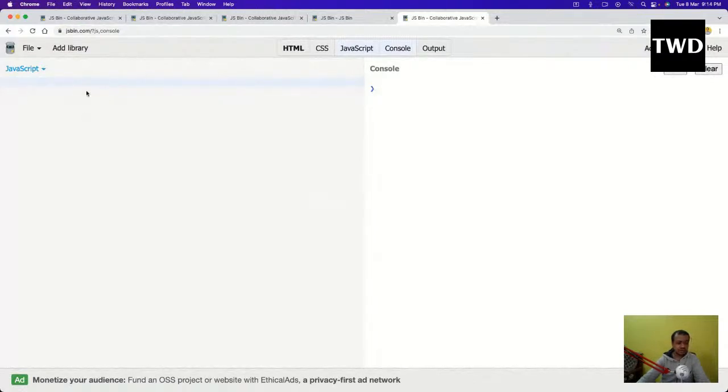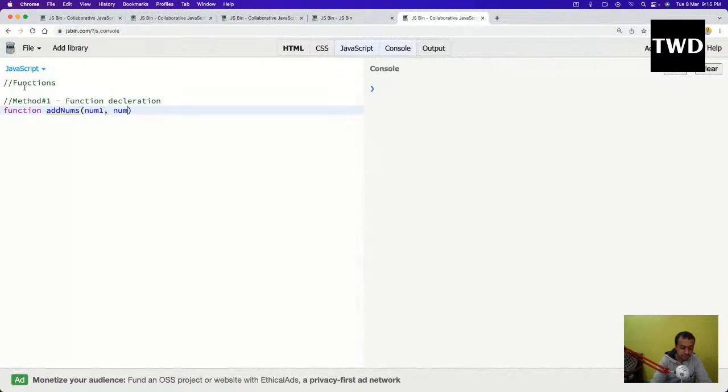Now we are going to learn a very important topic, which is functions. What are functions? Functions are the building blocks of JavaScript, and there are actually 4 ways to declare a function. Let us learn all 4 ways. Method number 1 is function declaration. I'll name the function addNums. Functions in JavaScript have the function keyword. It is not like C++ or others in which we have int or something. Then I will have num1, comma, num2.